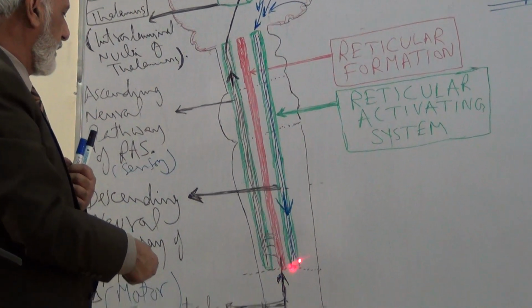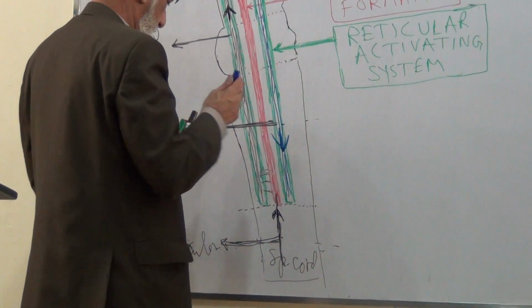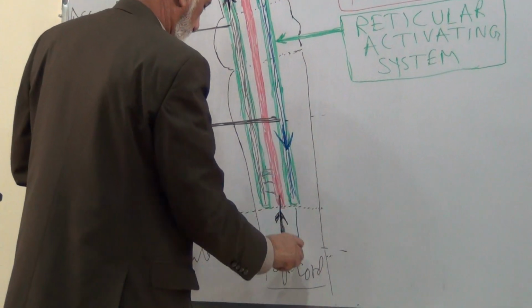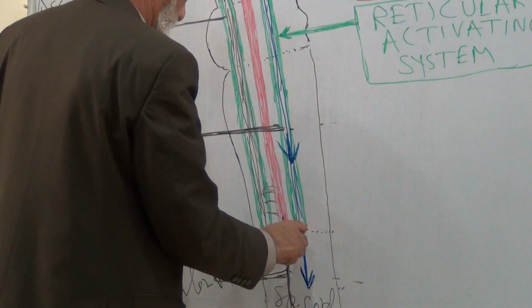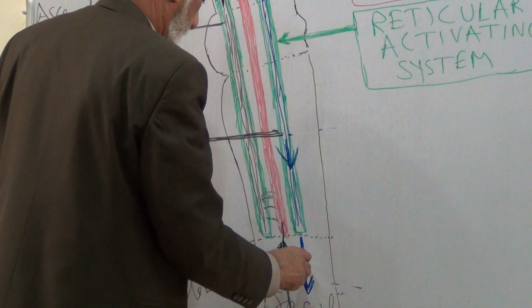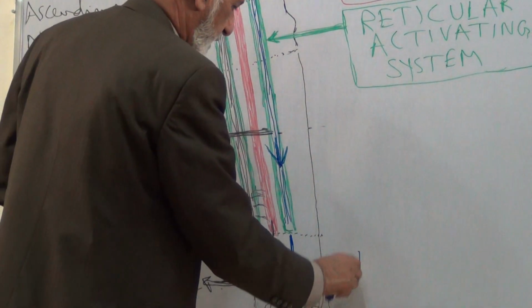Then in the spinal cord, the impulses pass through the motor tracts, that is reticulospinal tracts.